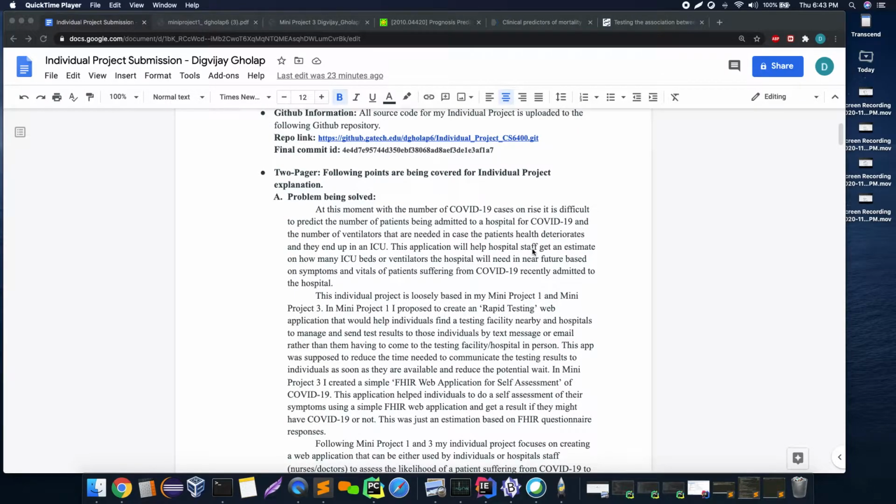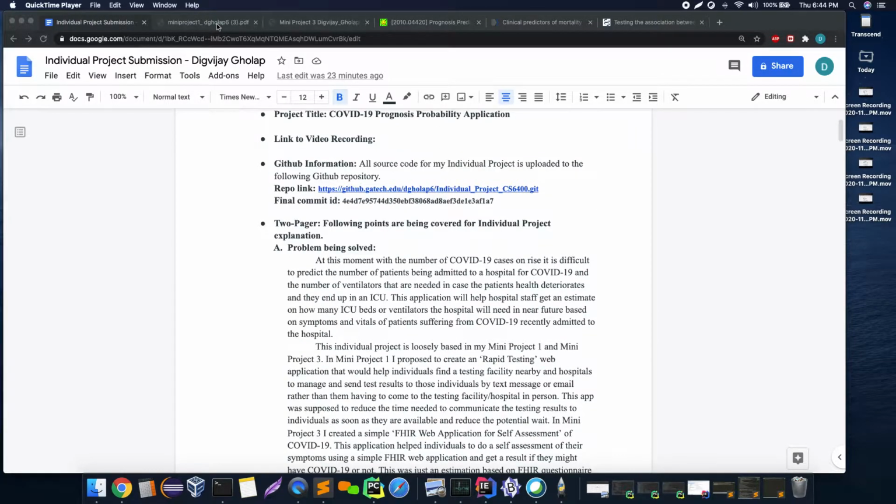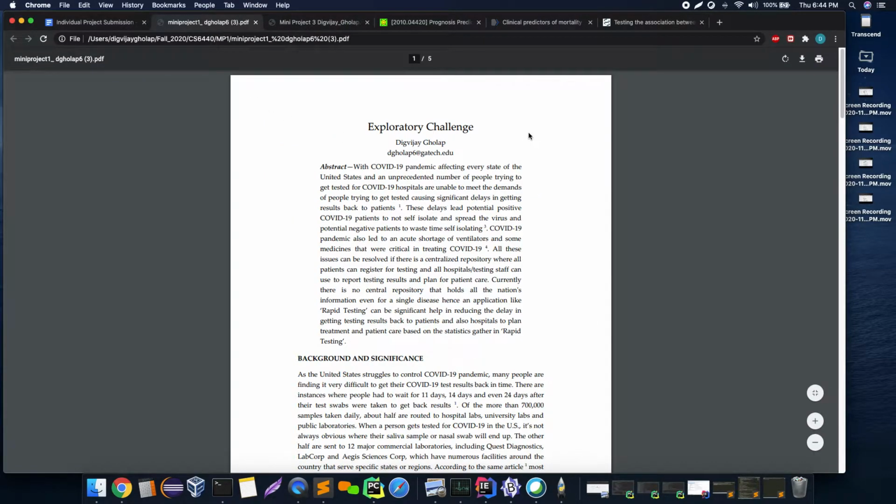This application or project is loosely based on my initial mini project 1 and mini project 3. Mini project 1 was to create a rapid testing application that would send text message or email to people who did a COVID-19 test.